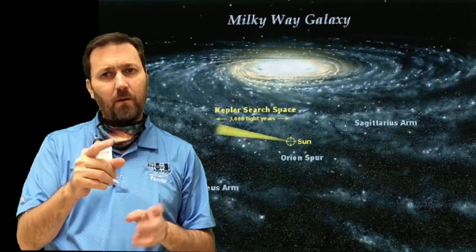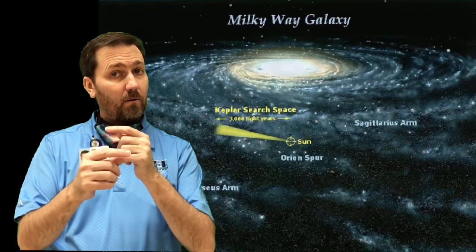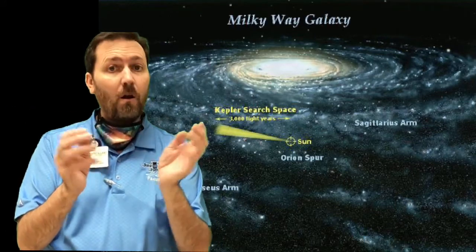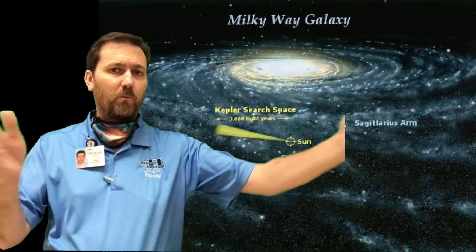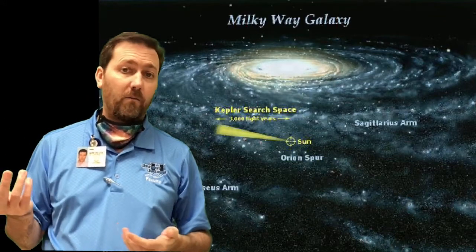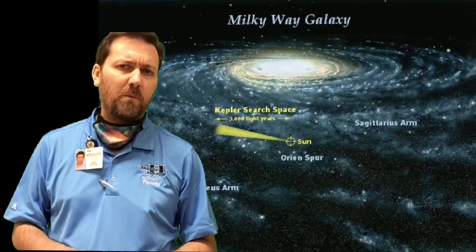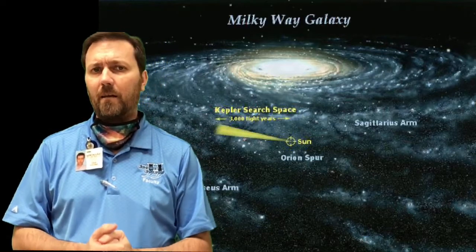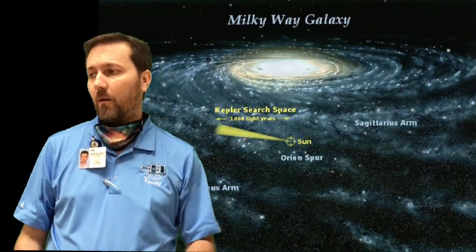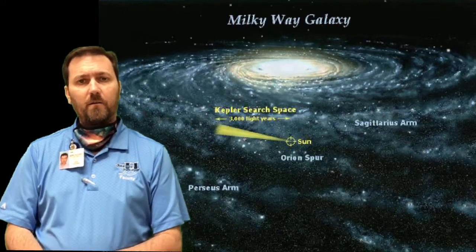But I don't know, are we headed into the gravity wave to become closer to the other stars, or are we headed out of the gravity wave to become really, really far from all the other stars? I don't know. We'll have to wait a few billion years, maybe 1 billion years, to find out for sure if we're staying in this spiral arm or moving out of it. We'll see. So we are in a spiral arm.